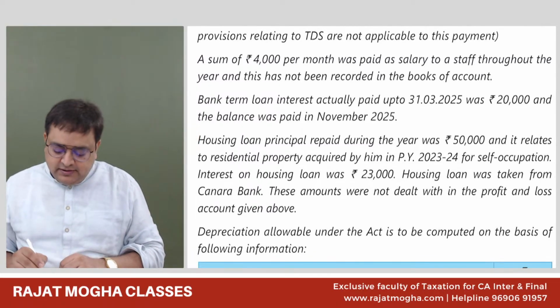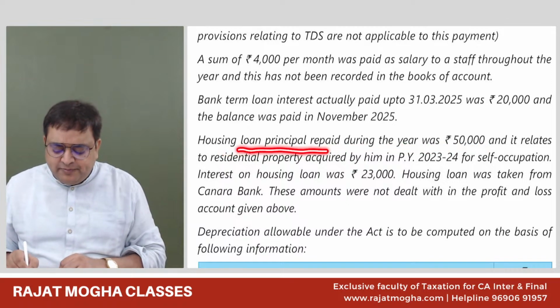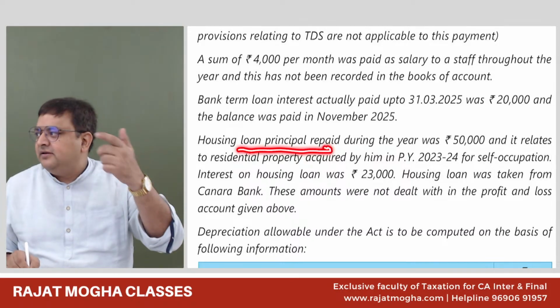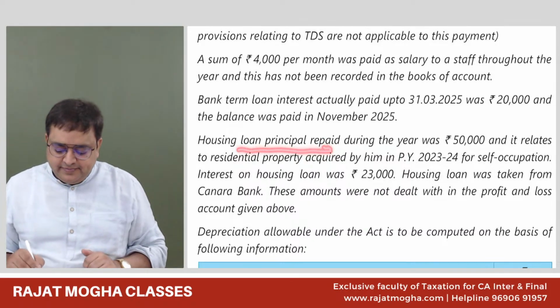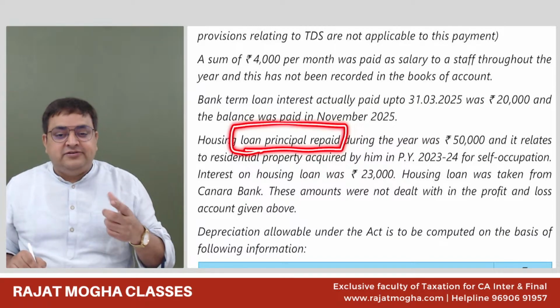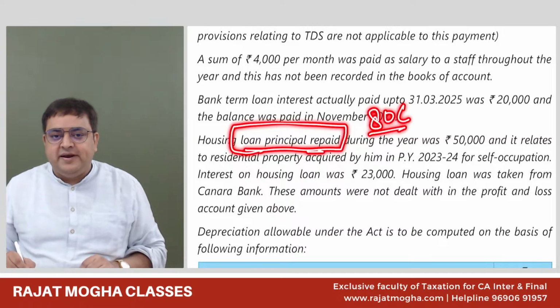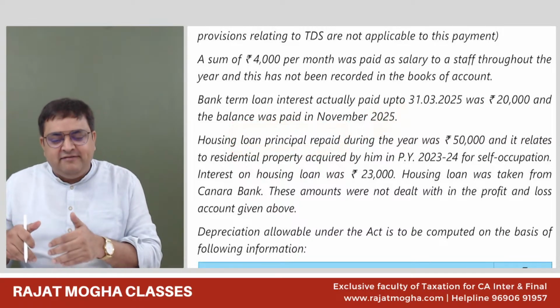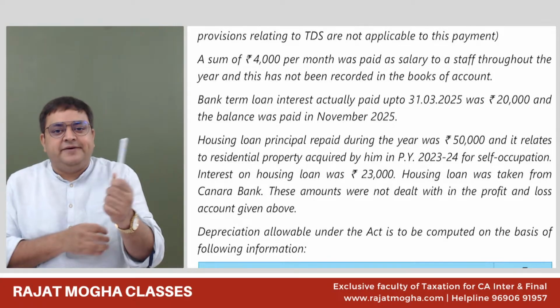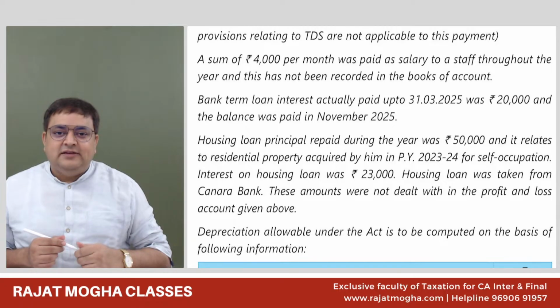Fifth point. Housing loan principal repaid during the year was 50,000. Housing loan principal repaid. Which section can you relate it to? Deduction 80C. Very nice. Chapter 6A, 80C. But tell me, here in this question will he get it or will he not get it? He will not get it if he follows the optional regime. Correct, he is following the optional regime.